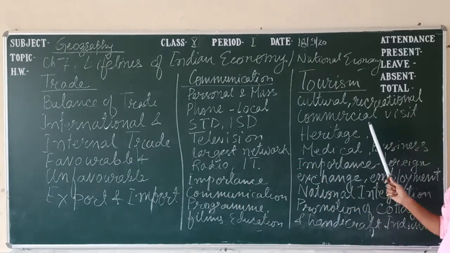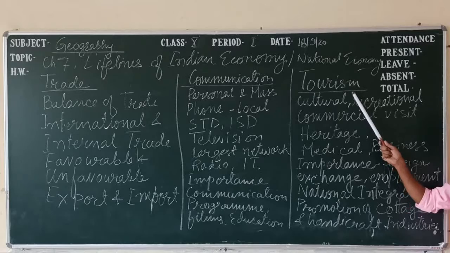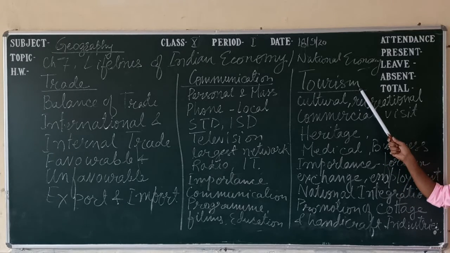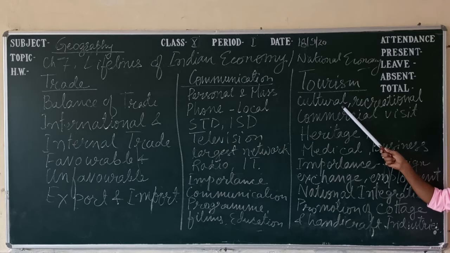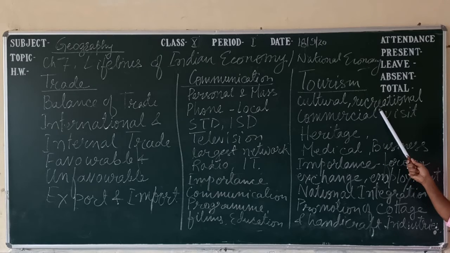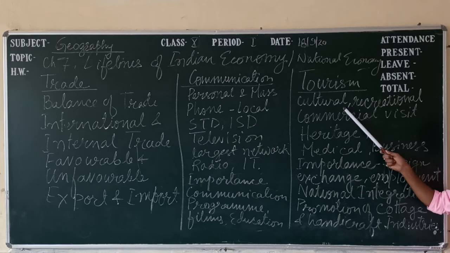Next, come to another point. The last point is tourism. There are four types of tourism. First, cultural tourism. Tourism for recreation. Recreation means if we go outing anywhere, that is called recreation. And cultural tourism means visiting for performance of any type of cultural art activity.